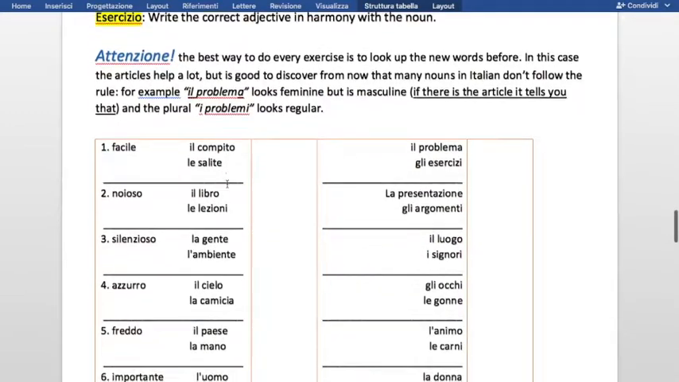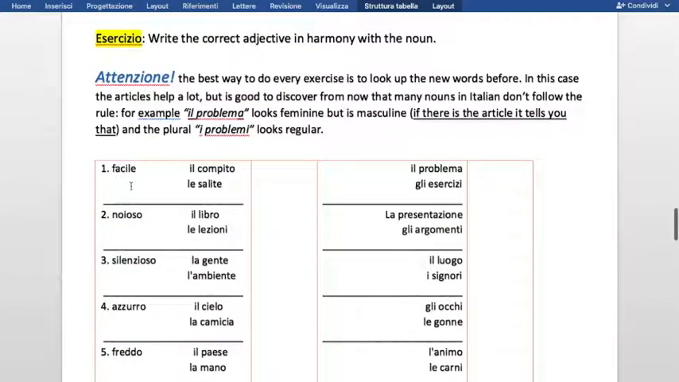And here you have also another exercise where you can conjugate practically the adjectives related to the nouns. Attenzione qui. Of course, you have the articles, which helps a lot, but normally it's important to look up words, because there are many of them that are irregular or exceptions. For example, problema. Problema looks like a feminine word, but it is actually masculine, and considering that there is the article that helps, of course it shouldn't be a problem for this exercise, but in future you wouldn't know.